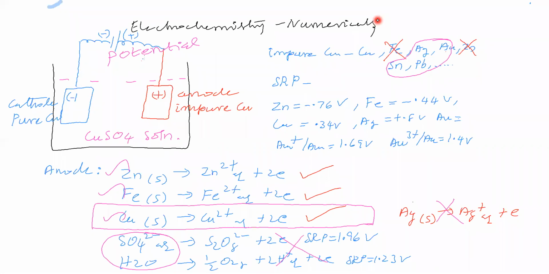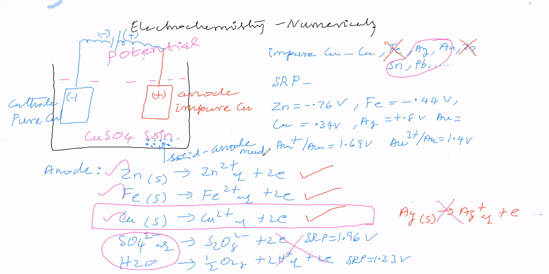So you are providing the maximum potential. At that maximum potential, zinc, iron and copper undergo oxidation. Silver, gold, tin, lead are not undergoing oxidation. They are falling down, they will settle here. Silver, gold, tin, lead settle here as a solid. This solid is called anode mud.